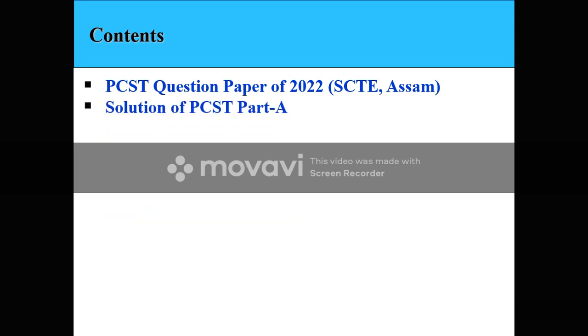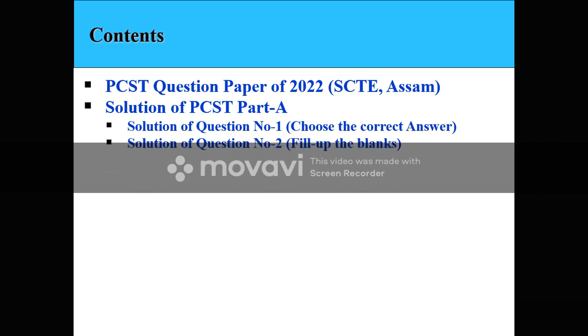First, we are going to solve PCST part 1 in this video. First is the solution of question number 1: choose the correct answer, there are 10 questions. Solution of question number 2: fill the blanks, there are 8 questions. And solution of question number 3: write true or false, there are 7 questions. Total 25 marks out of 70 we are going to solve.